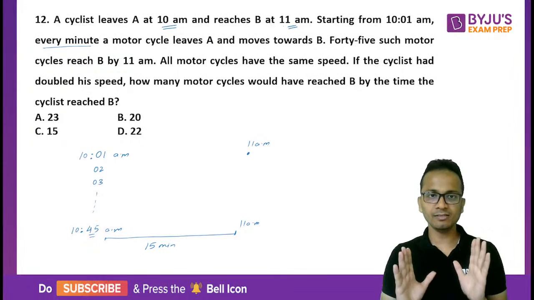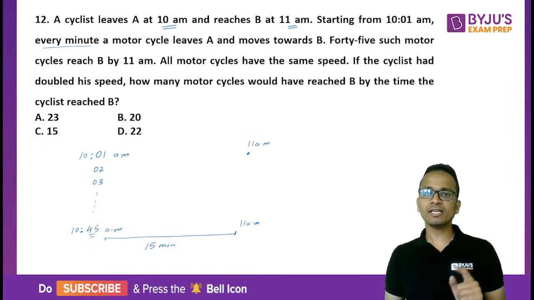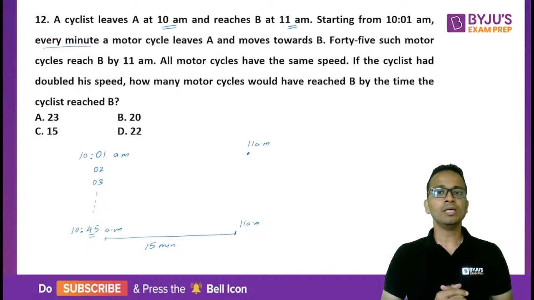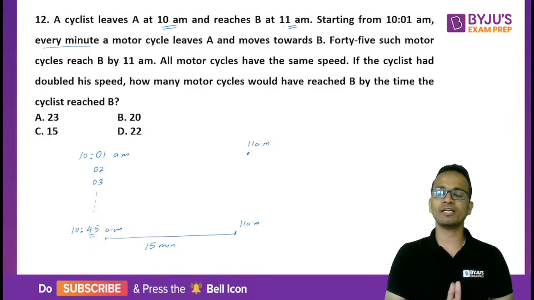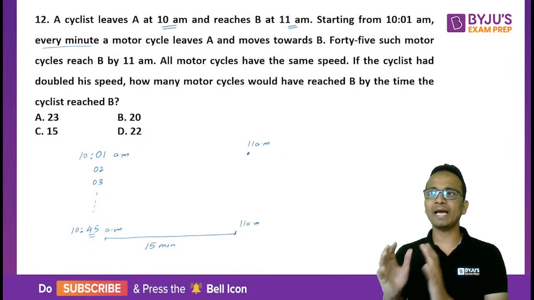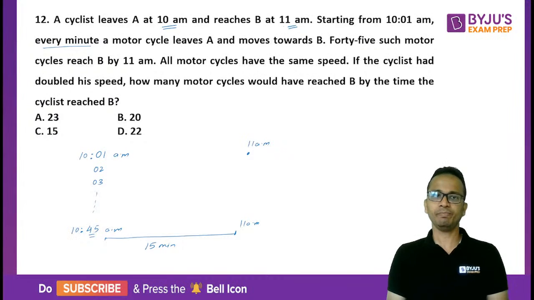Alright, done? Okay, so I'll rephrase this question. Cyclist takes 1 hour, leaves at 10 and reaches at 11. Motorcycle takes 15 minutes. So first motorcycle, second motorcycle, third motorcycle, and so on. The 45th motorcycle leaves at 10:45 and could reach at 11 a.m. So by 11 a.m., 45 motorcycles could reach point B.